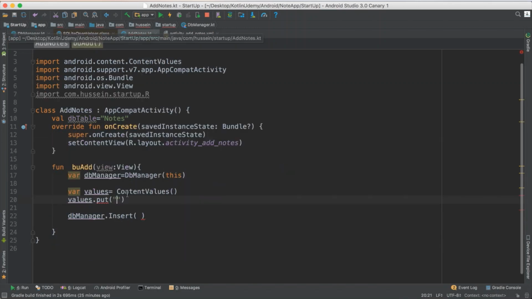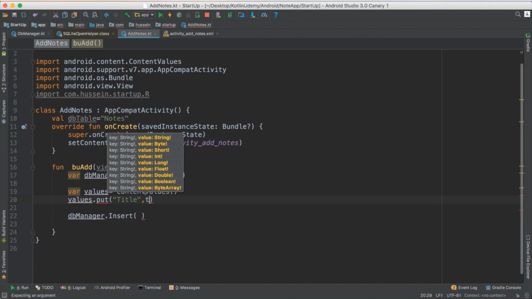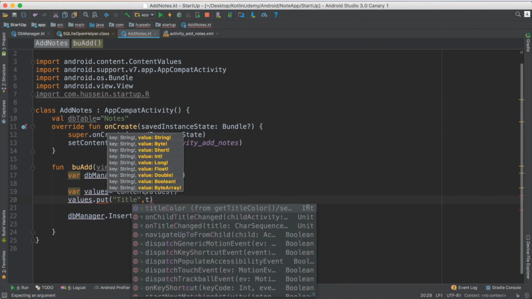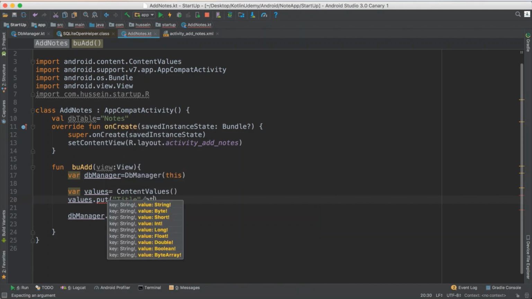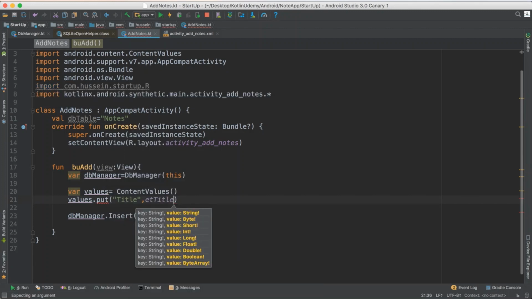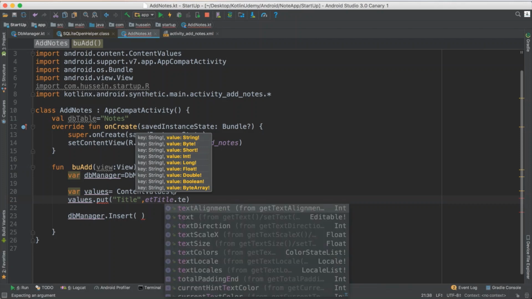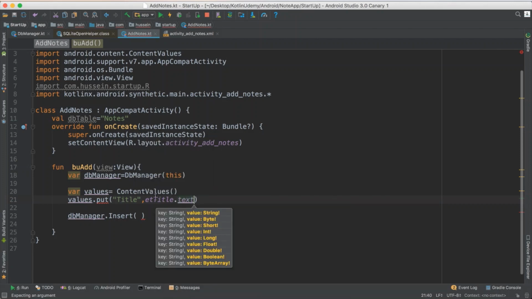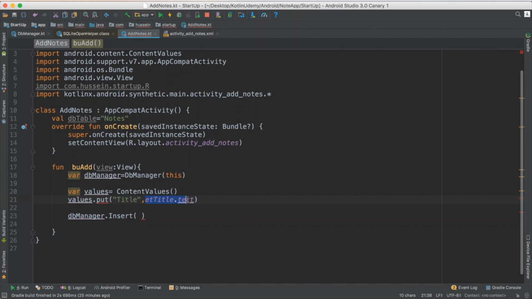So I say the key column title, add for me the value that is in the edit text title dot text. That means get the data that is in the edit text title and add it in this one.